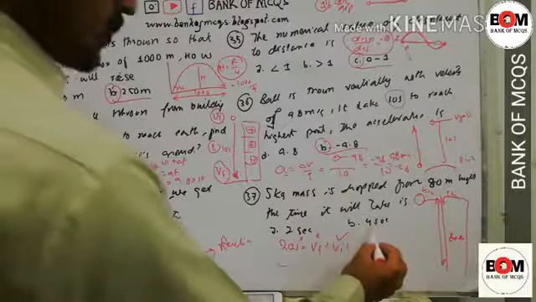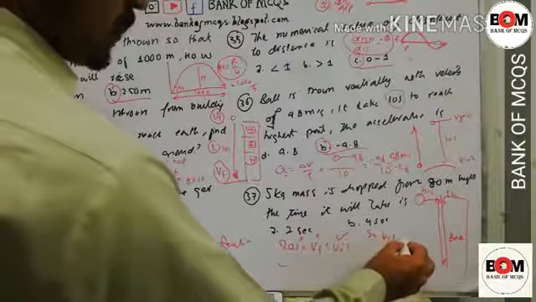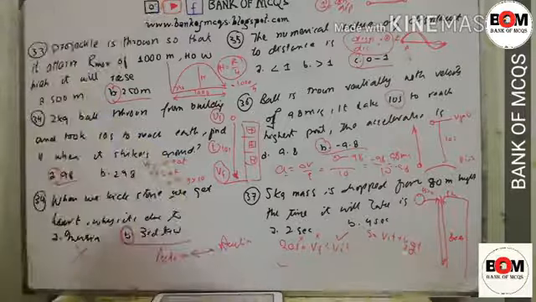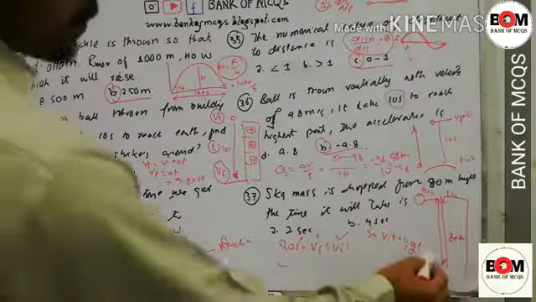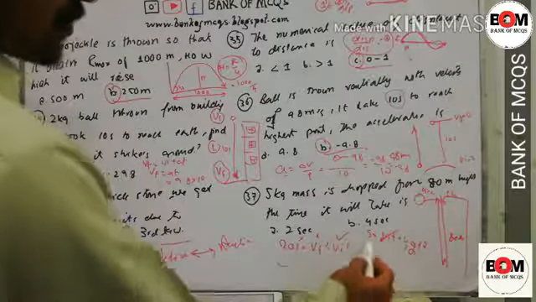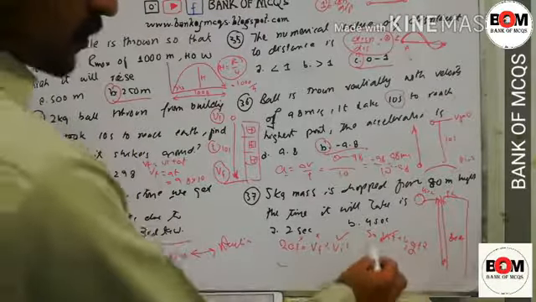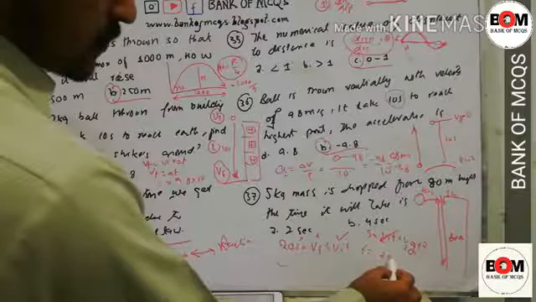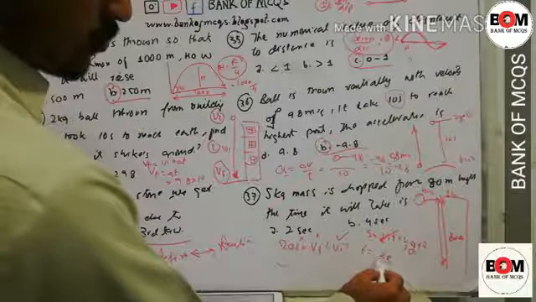Next is s is equal to Vi t plus half a t square, and here we will use g, so s is equal to half g t square. We know that initial velocity is 0, so this term will drop. We have asked for time, so time is equal to under root of 2 into s divided by g.